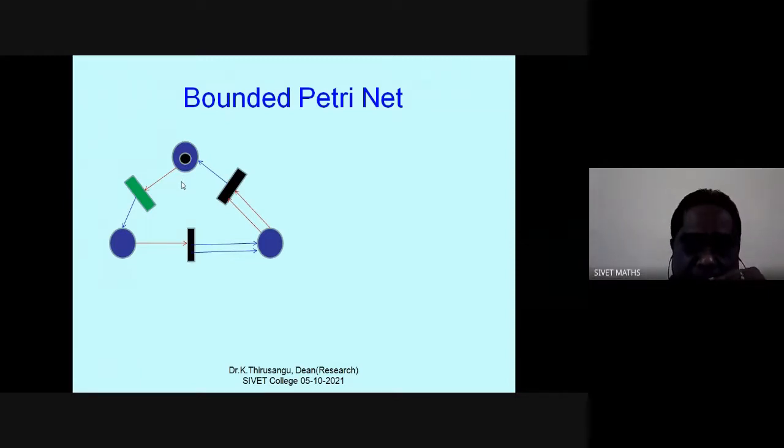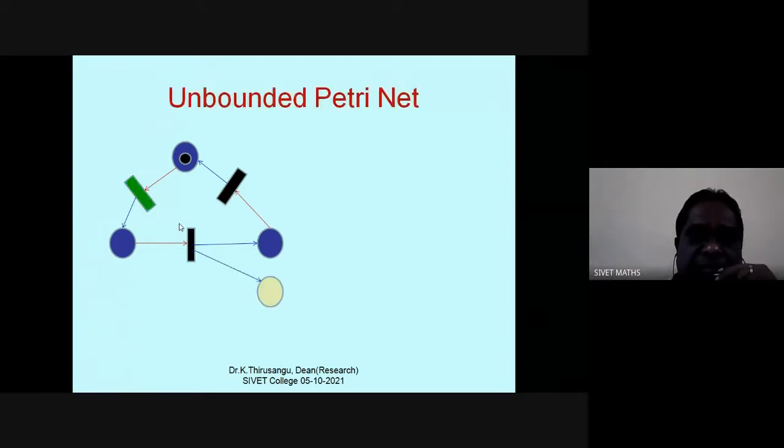But unbounded means you are allowing a particular place to receive any number of tokens. See, for example, for this execution, once I fire this, this is the case. Now, once I fire this transition, I will get one token here.